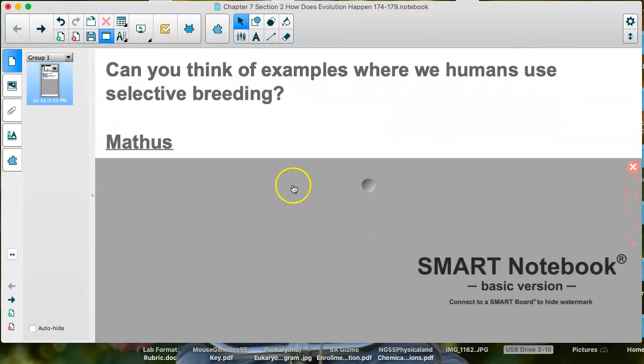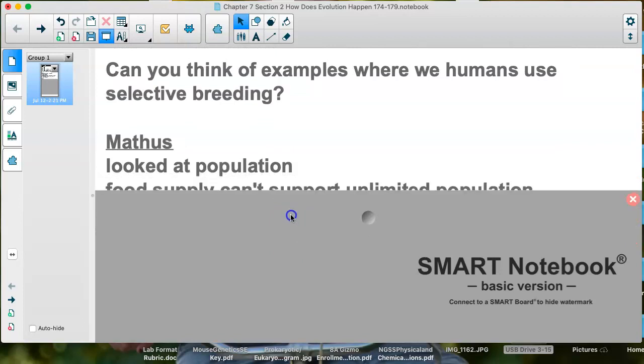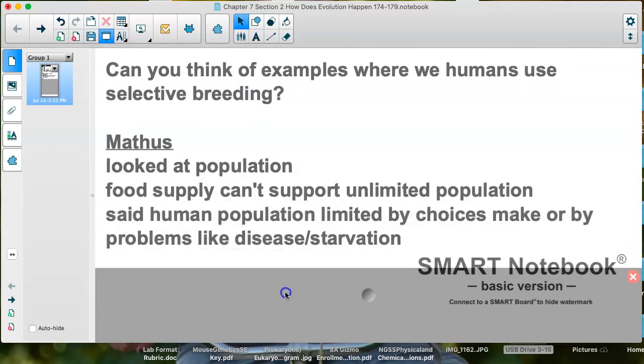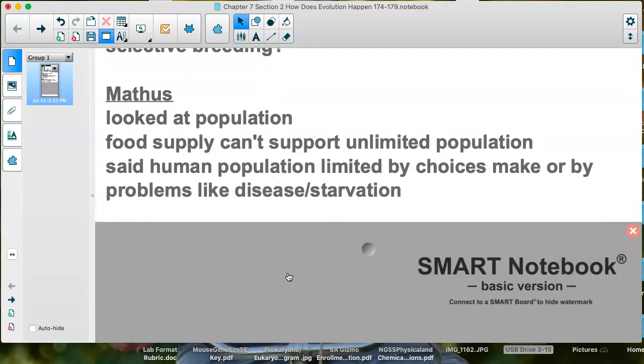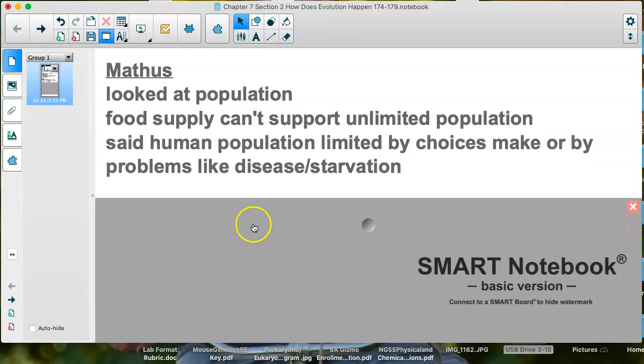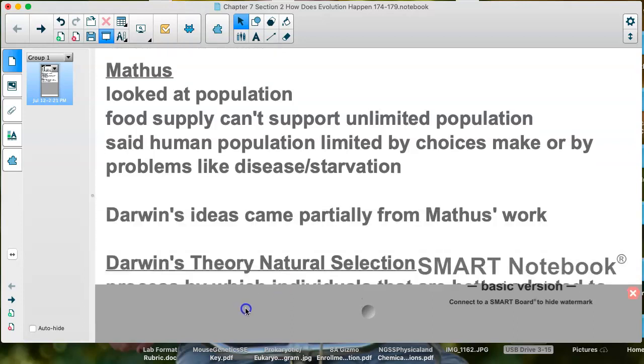So Darwin really liked to read information by Malthus. Malthus was a guy who looked at population and he said, look, there's not enough food for every living thing to be able to survive. The world cannot support an unlimited population. So those animals and organisms that can, in fact, find food and shelter and make their needs be met will, of course, survive and go on to reproduce. So there's disease, there's starvation, there's just not enough for everybody. So Darwin studied this too. And his ideas kind of came from that.